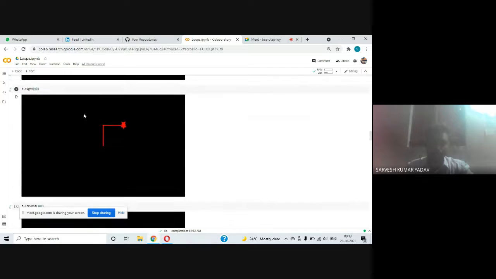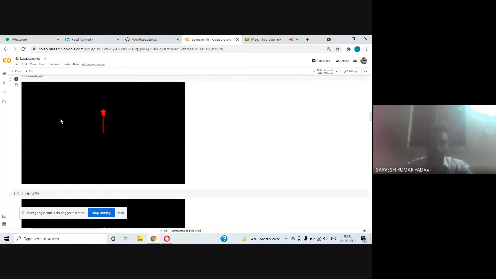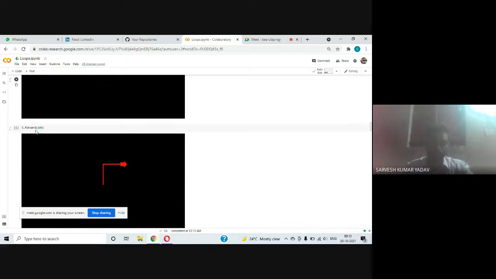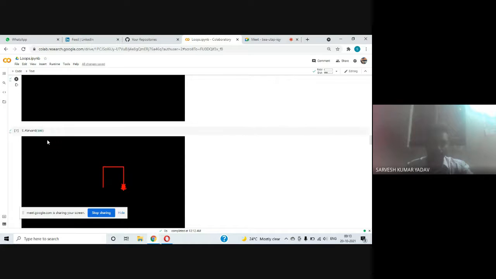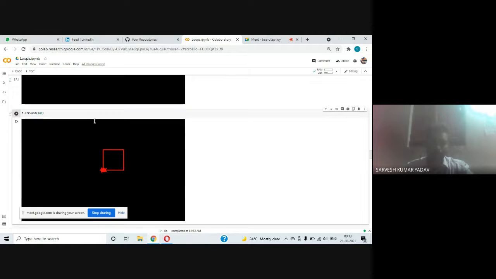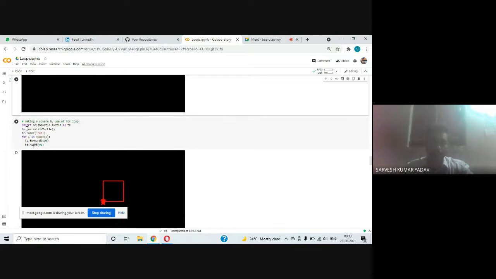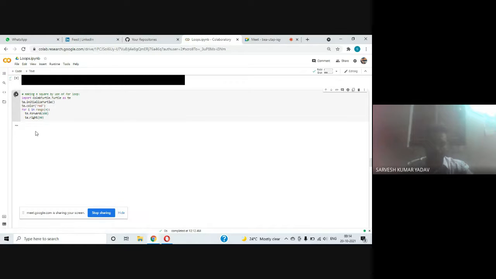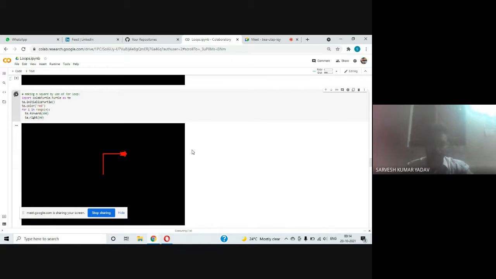For forming this square we have written these 7 lines of code. But let us see with the help of this for loop: for i in range 4, t dot forward 100, t dot right 90. Let us see it.